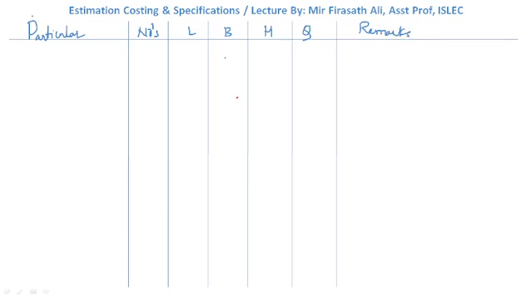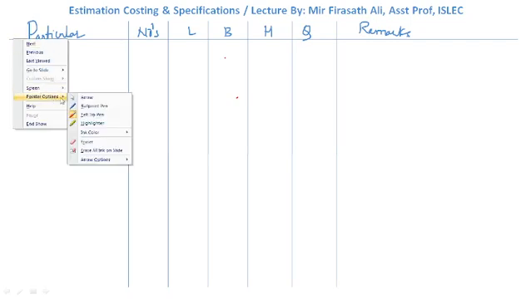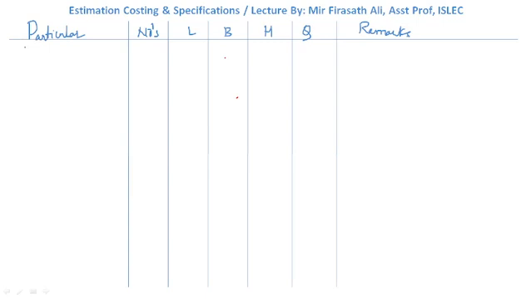So first, what will we deduct? This is nothing but deductions. The first is door openings. How many door openings do we have? We have 2 door openings.